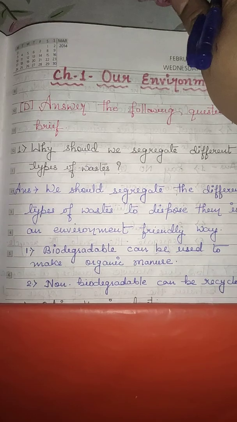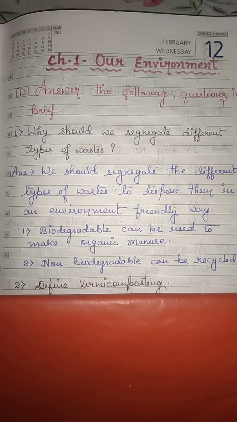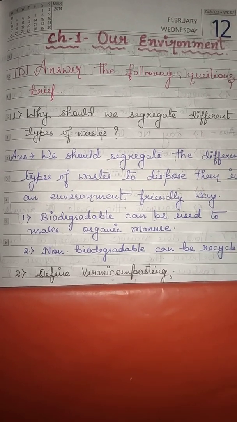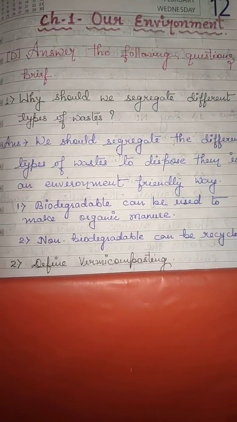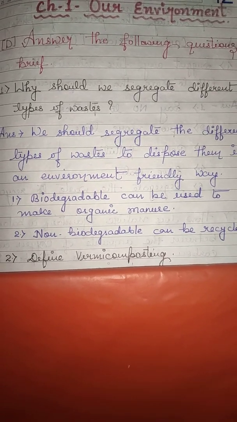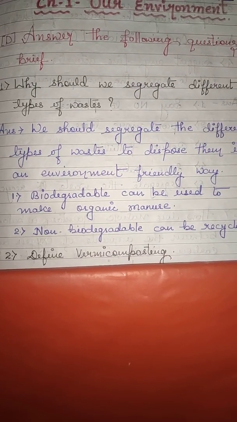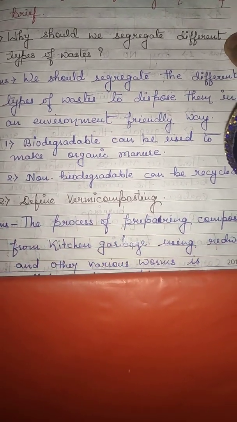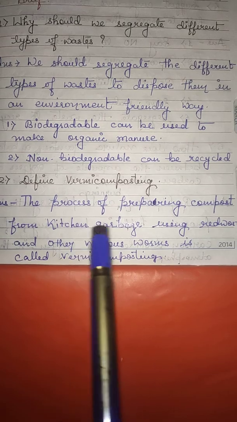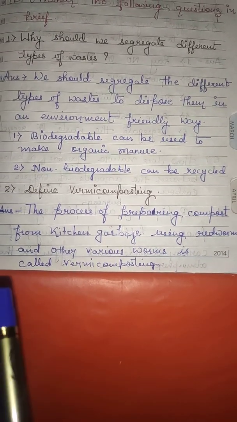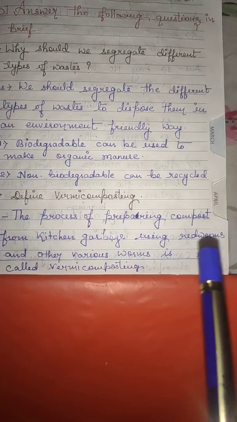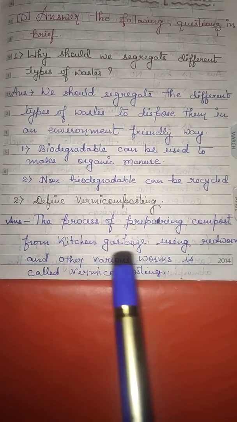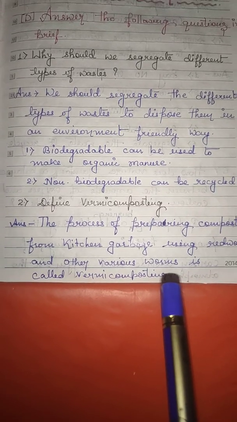Now, the second serial order. The second question in part D is, define vermicomposting. What is vermicomposting? It is a method of making compost with the help of special type of earthworm. Now, how we will define it? It will be defined as the process of preparing compost from kitchen garbage using red worms and other various worms is called vermicomposting. Clear to you?